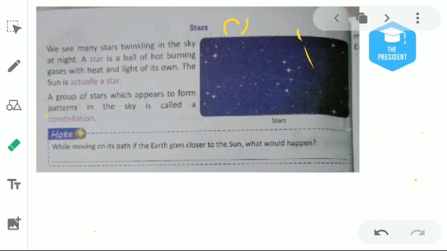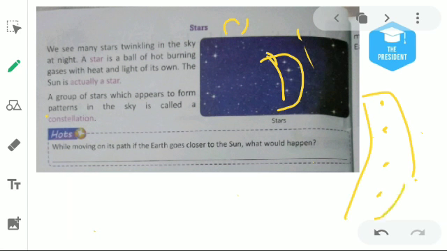Pattern means, I will explain. See these stars first of all. What are the characteristics of these stars? These stars are basically forming a line. First one is here, second one is here, third one is here, fourth one is here. Take another example. Here some stars are forming a shape like this. If we join them all together, they will make a rhombus or a square. So basically, when a pattern of stars is created in the sky, that pattern of stars is known as a constellation.